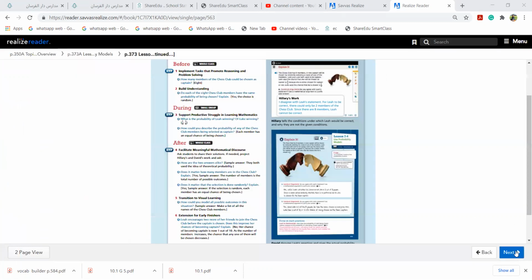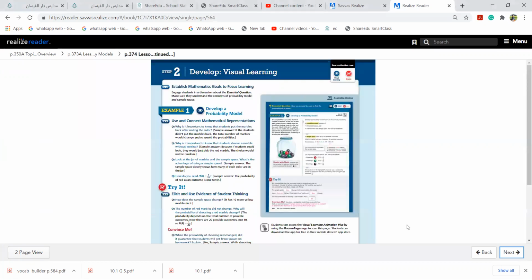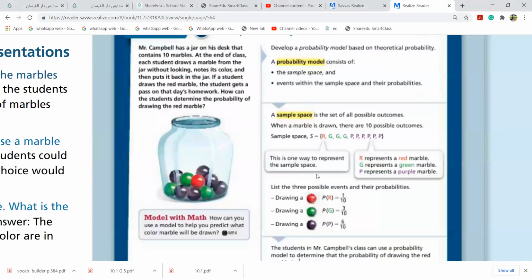Similarly, now they are giving a diagram of marbles. What do you see here in the picture, girls? Zishan, can you read it? Mr. Campbell has a jar on his desk that contains 10 marbles.